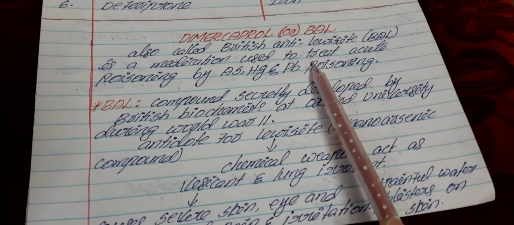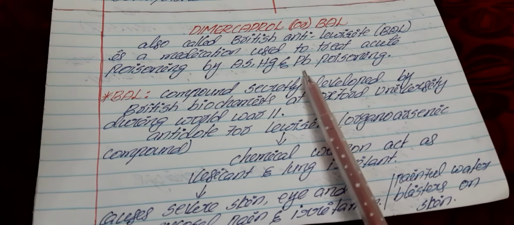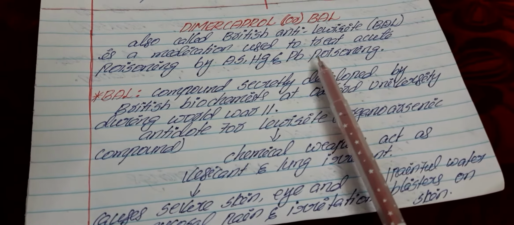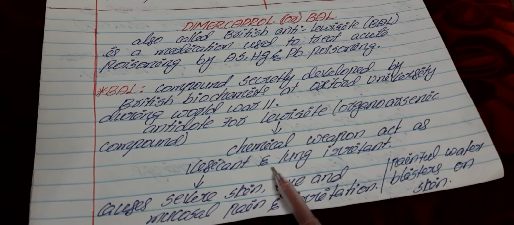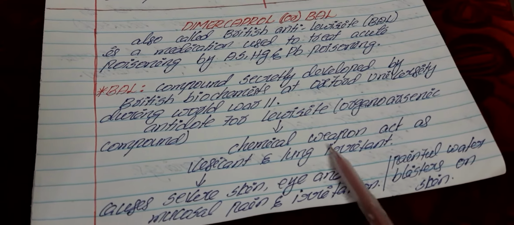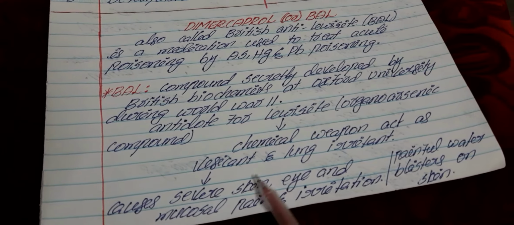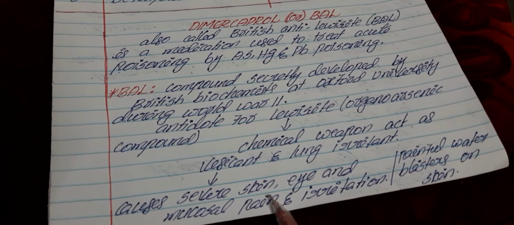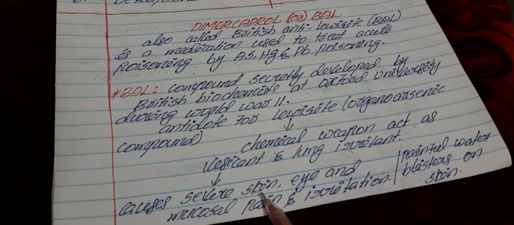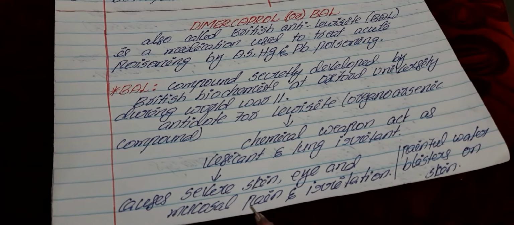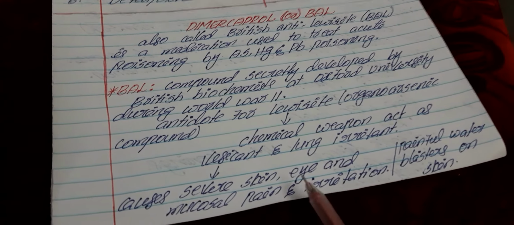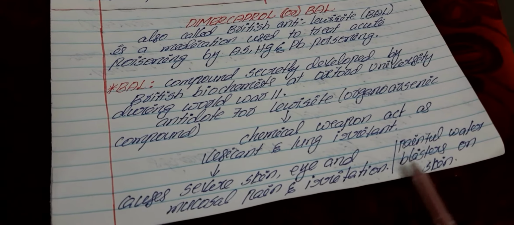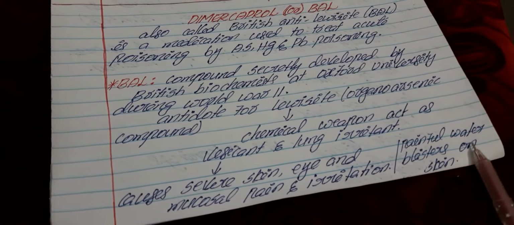It was used as a chemical weapon in World War I. This chemical weapon acts as a vesicant and lung irritant. That means it causes severe skin, eye and mucosal pain and irritation, makes the person more ill, and also causes painful water blisters on the skin.